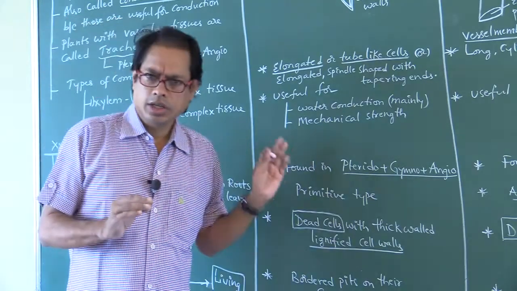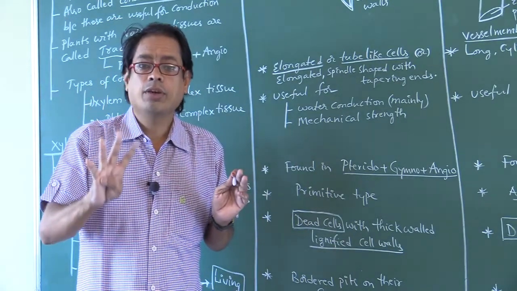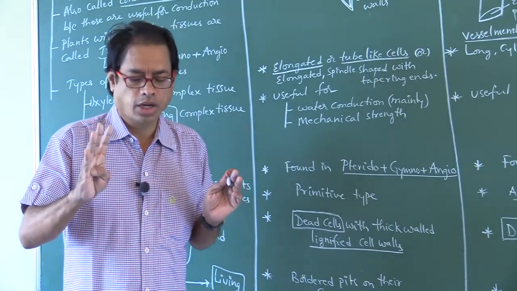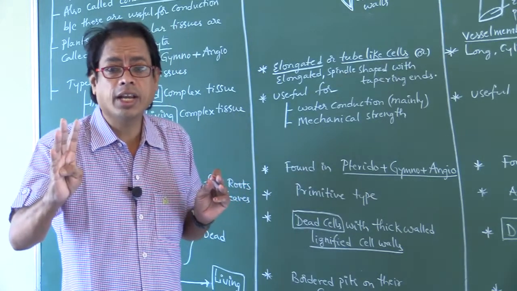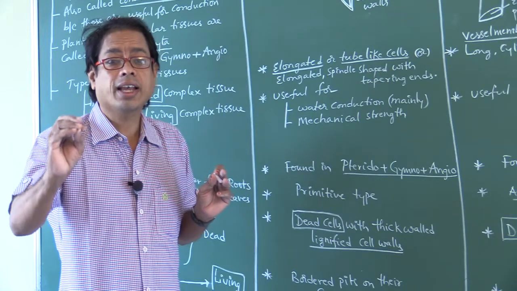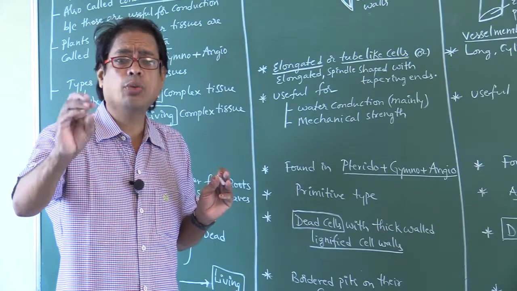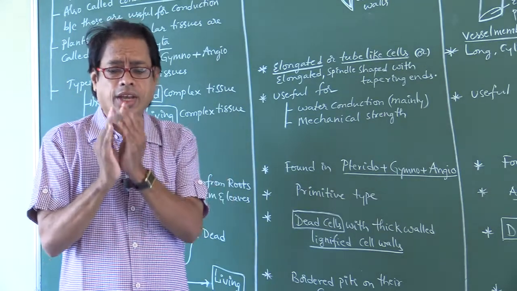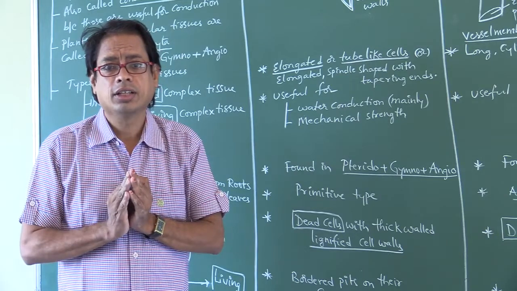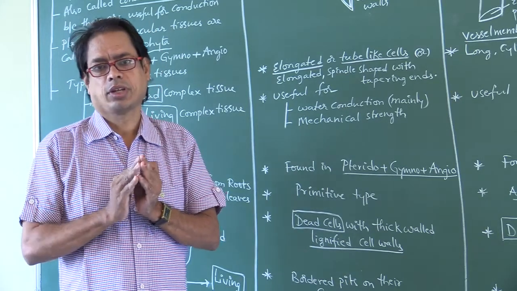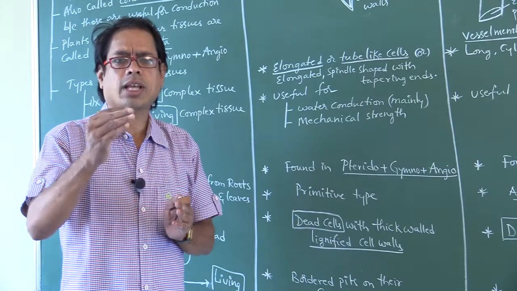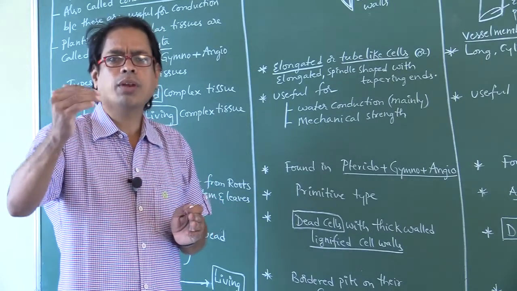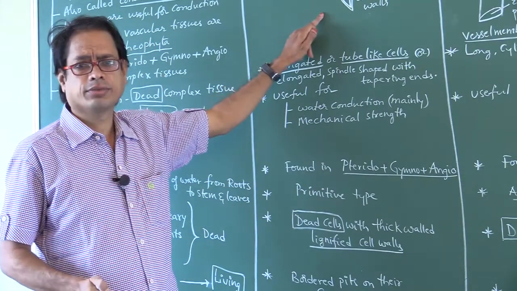So where do you find lumen is absent? Xylem parenchyma, that is a living cell, that's why lumen is absent. Very narrow lumen is found in xylem fibers. When compared to xylem fibers, somewhat more lumen is found in tracheids.